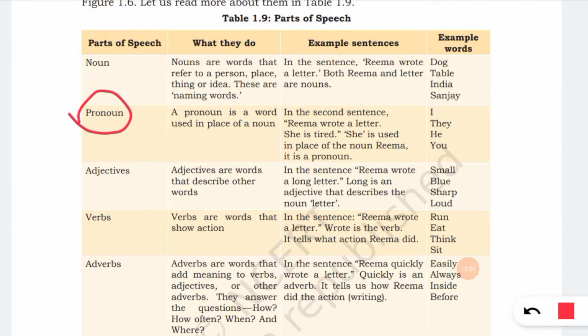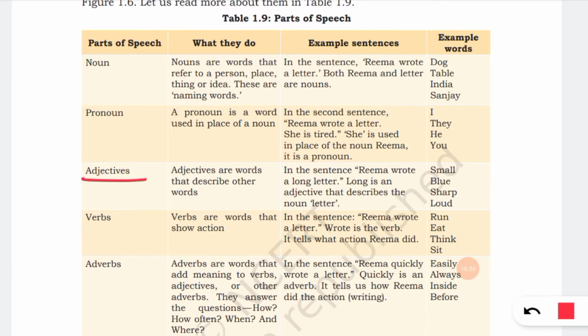Then pronoun. A pronoun is a word used in place of a noun. So instead of a noun, in some situations we use a word which is called a pronoun. In the second sentence, Rima wrote a letter. She is tired. For referring to Rima, we are using another word, she. So instead of Rima, we are using she. She is used in place of the noun Rima, so it is a pronoun. I, they, he, she, you, it, everything comes under pronoun.